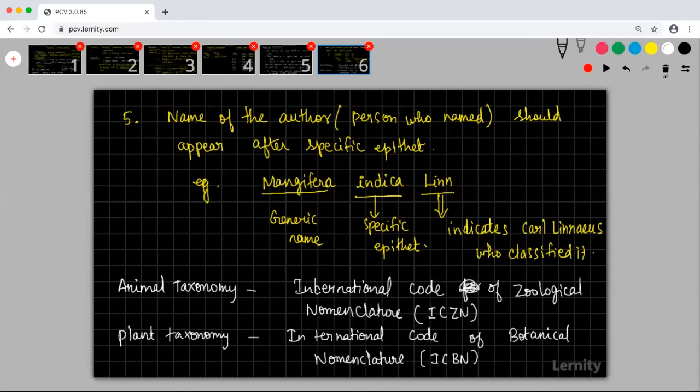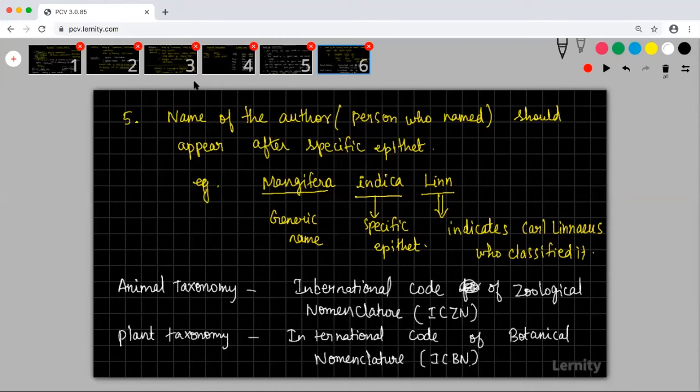These are the people who have laid down the code, and they are the ones who will approve the names. Say, for example, you are a person who has found a new species, then you have to go ahead with all your journals and papers, and publish it to them. Only if they approve will it come into the existing usage.